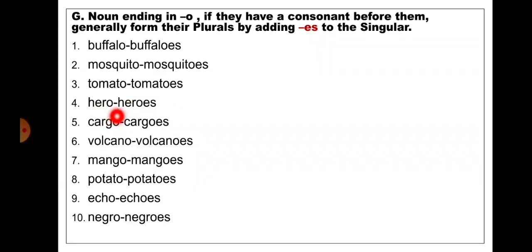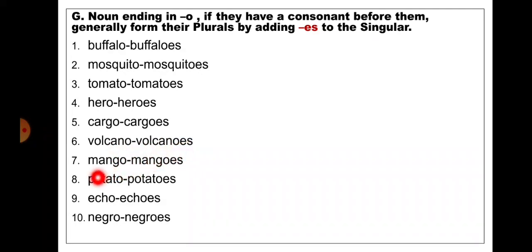The word is ending with O and before that it has a consonant R. So by adding ES to the singular, it will become plural. Heroes. Cargo. The word is ending with O and before that it has a consonant G. So by adding ES to the singular, it will become plural. Cargoes. Volcano. The word is ending with O and before that it has a consonant N. So by adding ES to the singular, it will become plural.